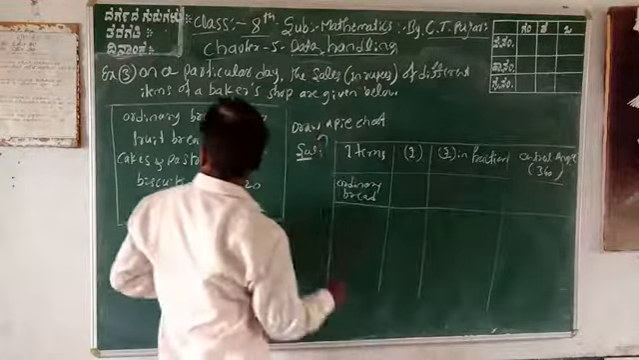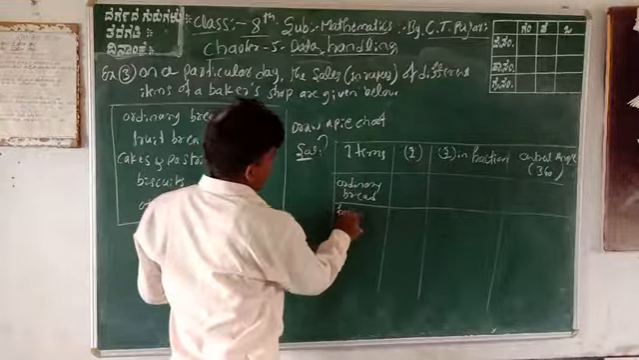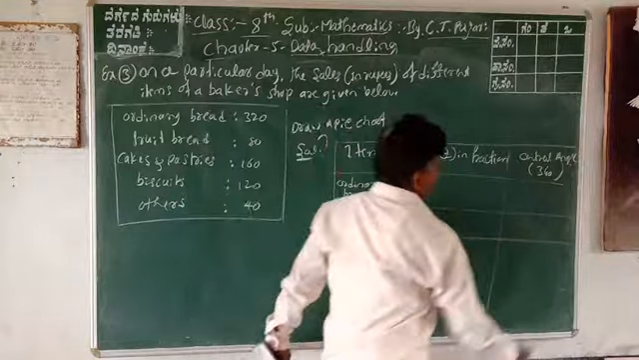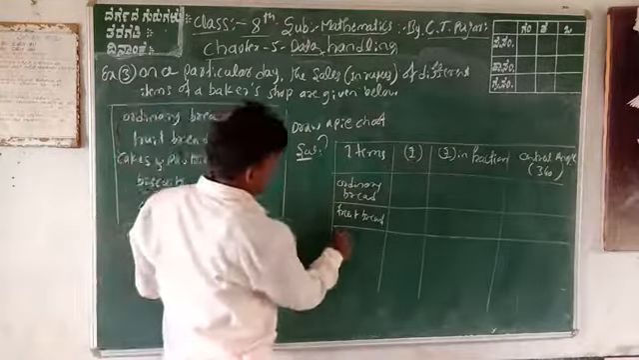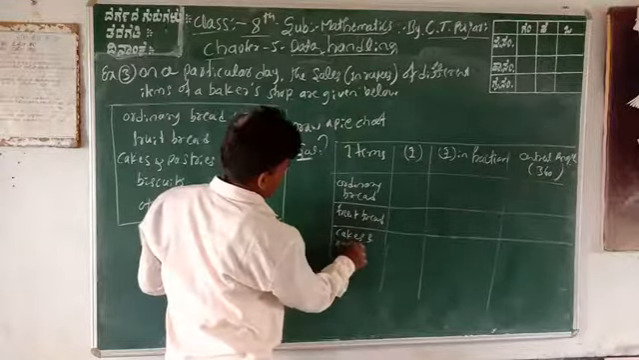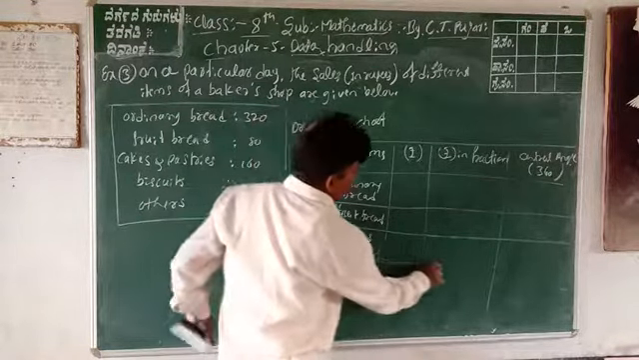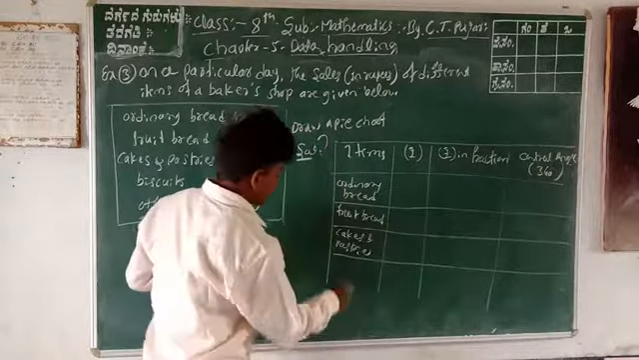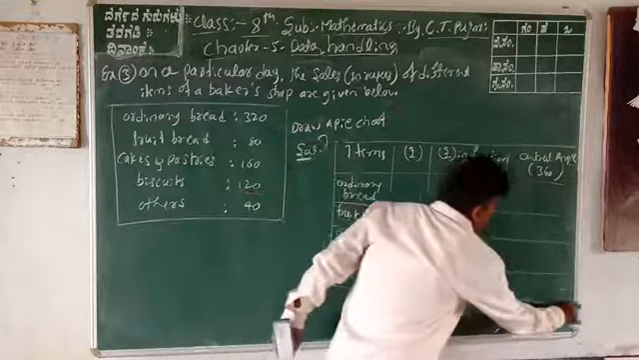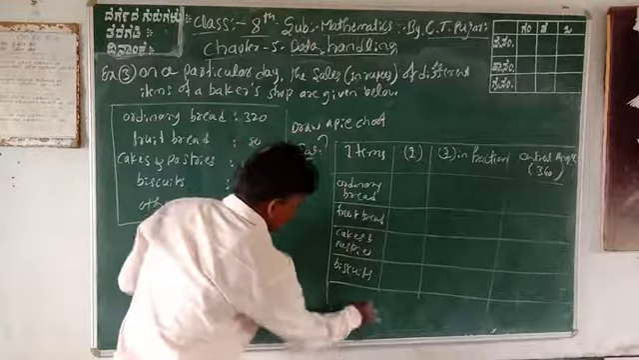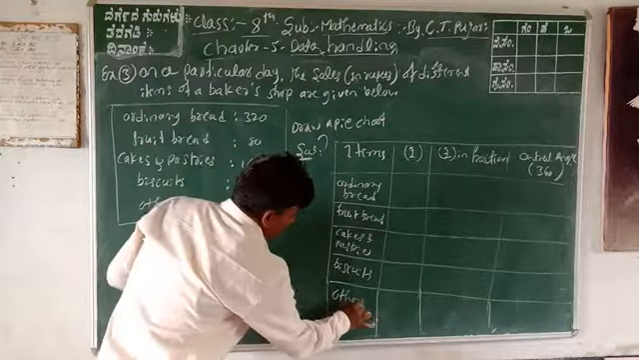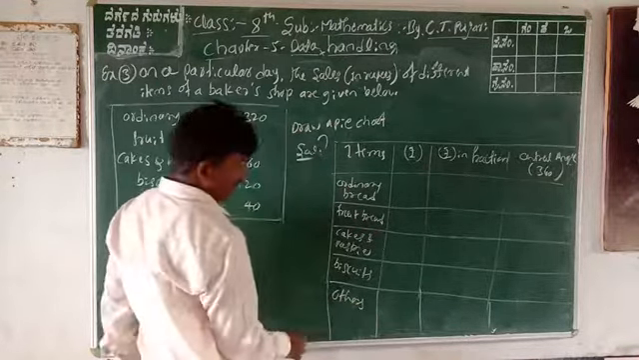What about the second one? Fruit bread. Next, the third one, cakes and pastas. What about the next one? Biscuit. The last one, others. How much is that? Okay, got it.